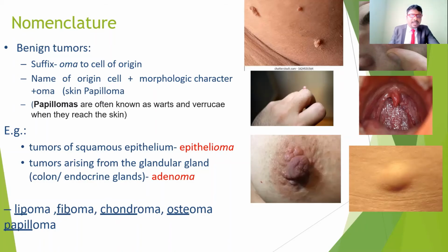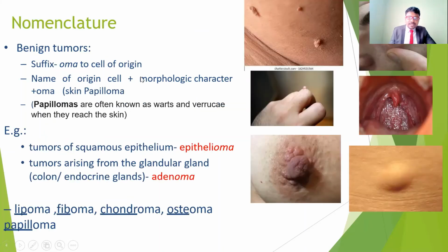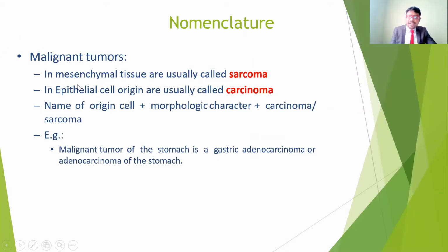That's all about how the name is related to the involved structure. That is called nomenclature. Coming to the nomenclature for malignant tumors: if the mesenchymal tissue is involved, we call it sarcoma. Just now for the epithelium we called it epithelioma. For malignant tumors, if mesenchymal cells are involved, it is called sarcoma. If epithelial cells are the origin of a malignant tumor, which means it spreads to other parts of the body, we call it carcinoma.